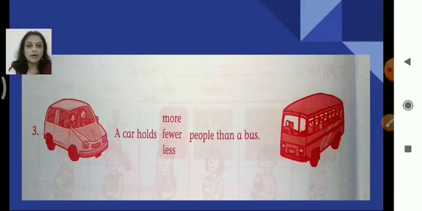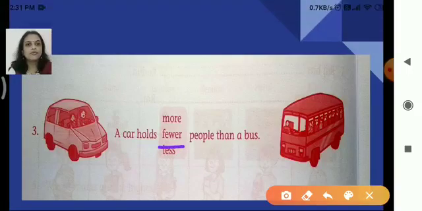A car holds fewer or less. Fewer is used for countable and less for uncountable. And what are we counting here? People. So people is a countable noun. So what will be our answer? A car holds... The answer will be fewer people than a bus. Answer is fewer. So you have to underline the word fewer there. Clear?